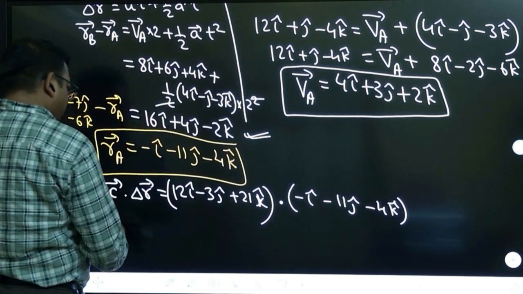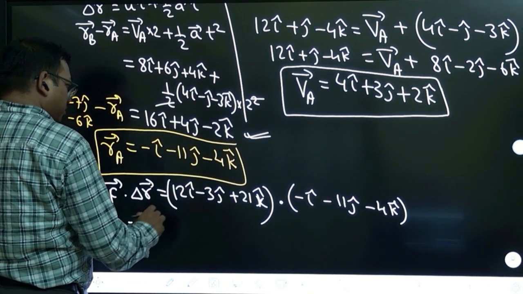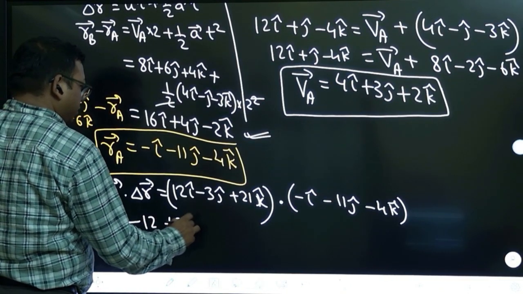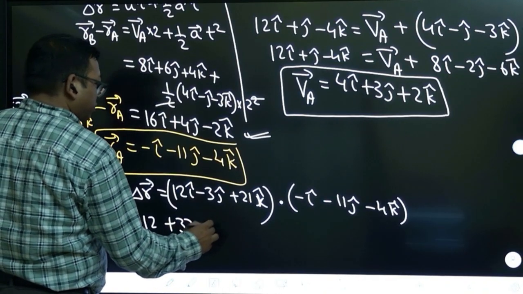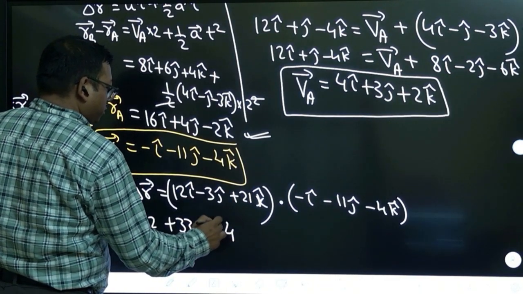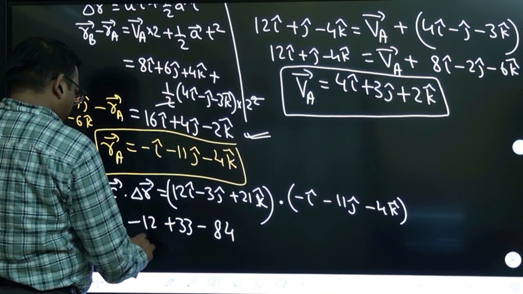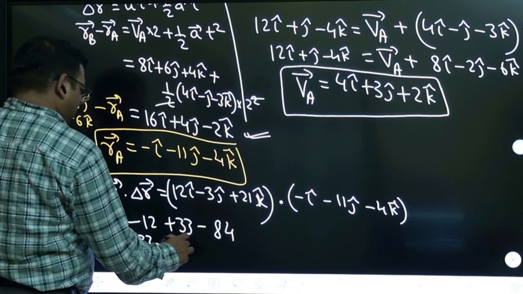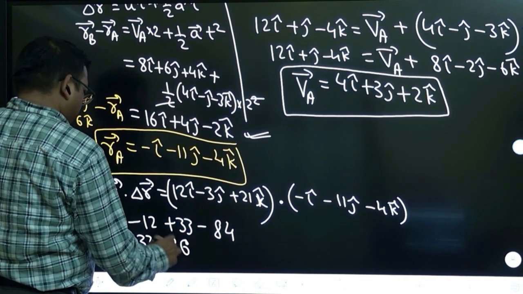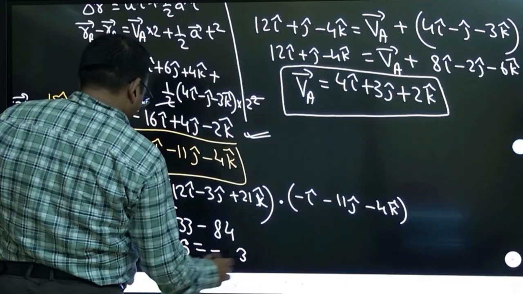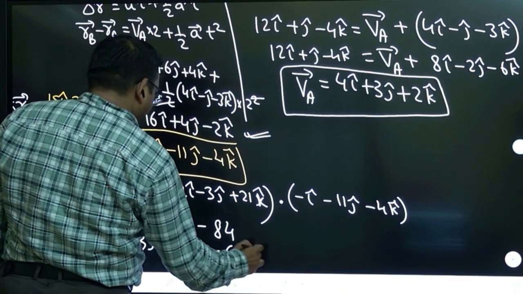Work done by this force we can calculate. So 12 into minus 1 is minus 12, plus 33, plus minus 4 into 21 is minus 84. So now we can calculate this. 33 minus 12 is 21, then minus 84 gives minus 63.